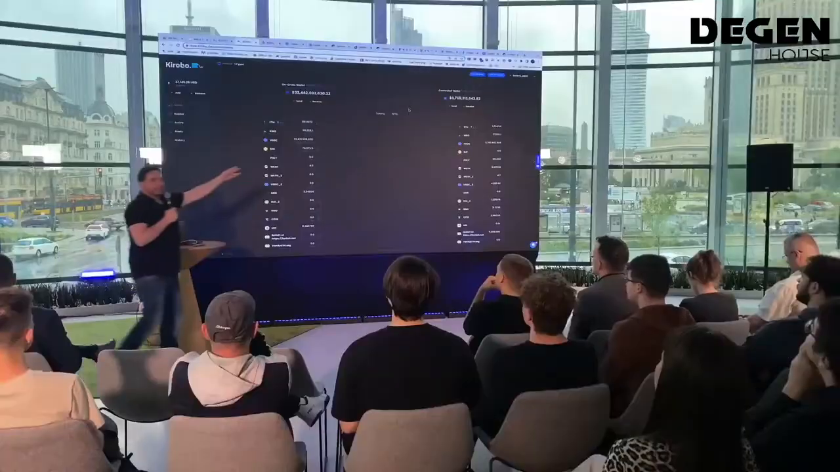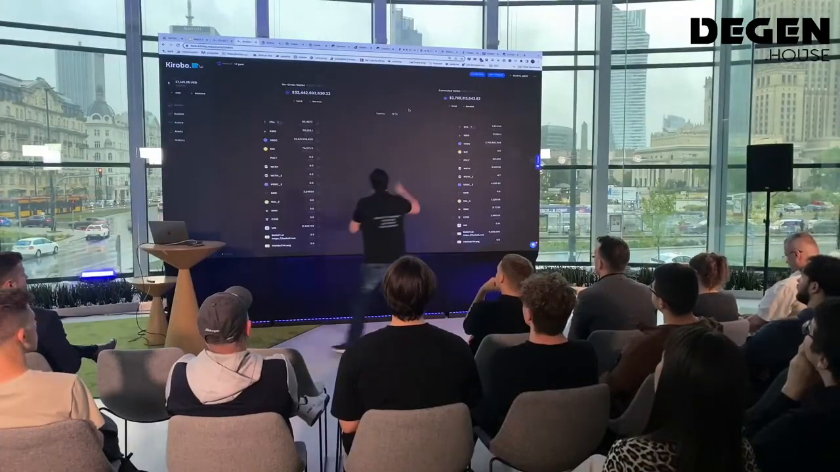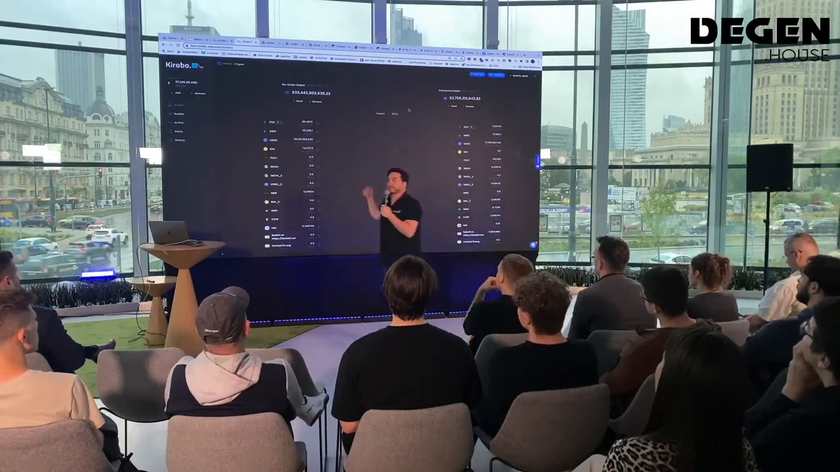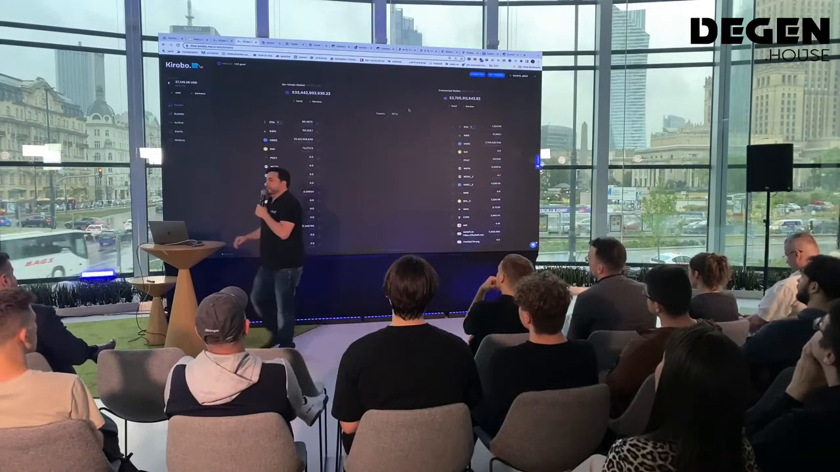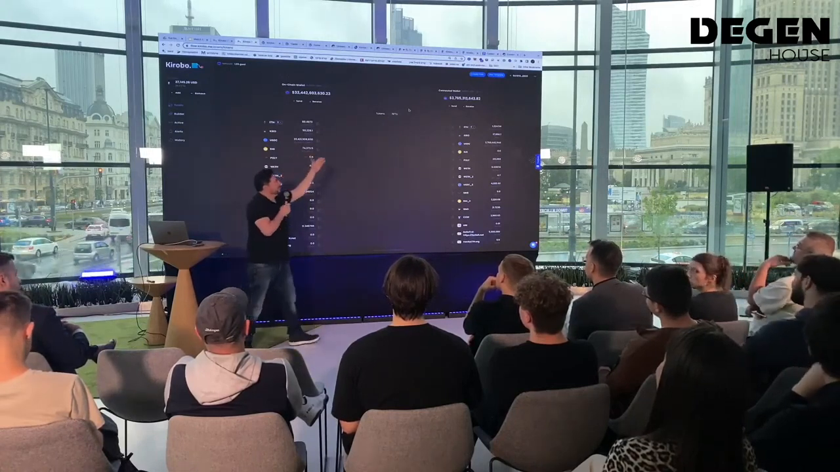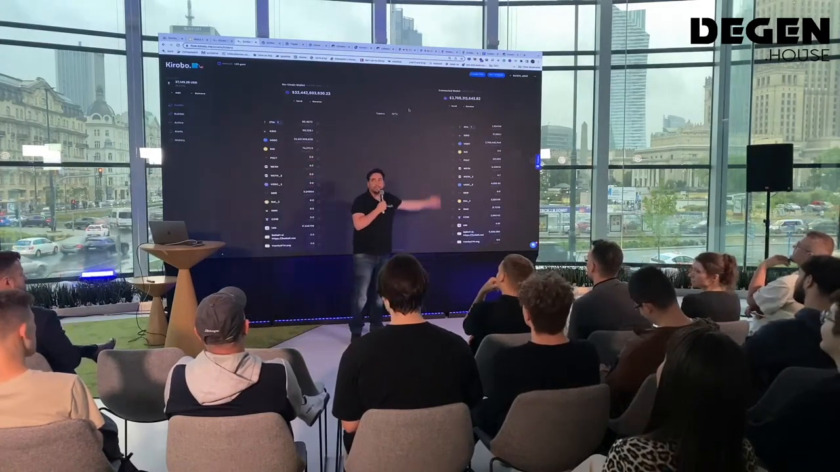On the right side, you see my connected wallet. This is my MetaMask. Obviously, it's testnet. If I had this amount of money, probably someone else would be speaking here. So this is testnet. This is my connected wallet.